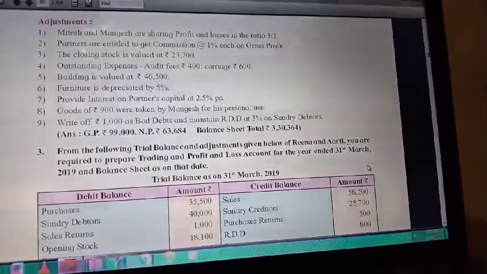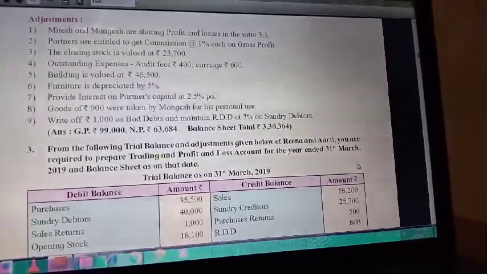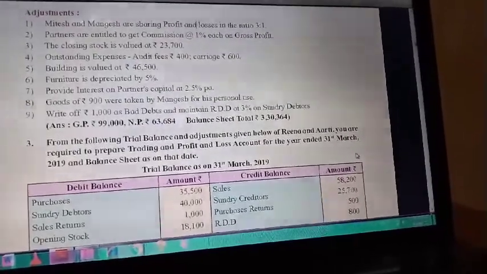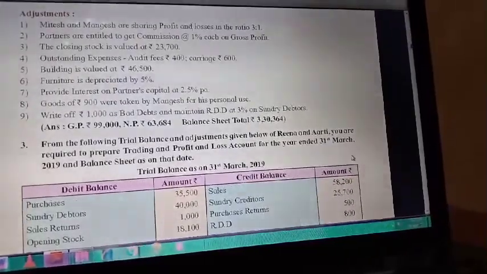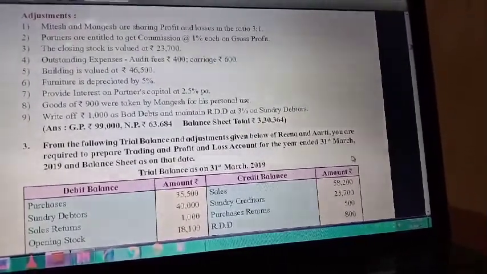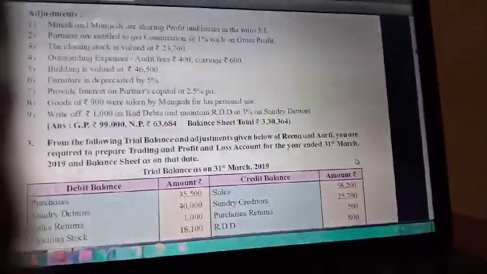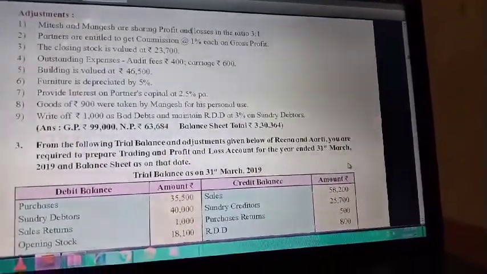Next adjustment, provide interest on partners capital at 2.5% per annum. The amount of capital is given, Mitesh 1,50,000. You have to calculate 2.5% on 1,50,000. It is interest on capital 3,750.